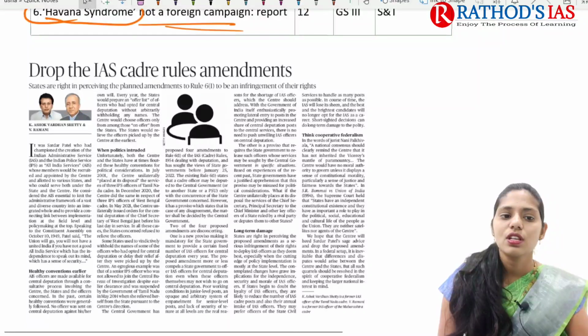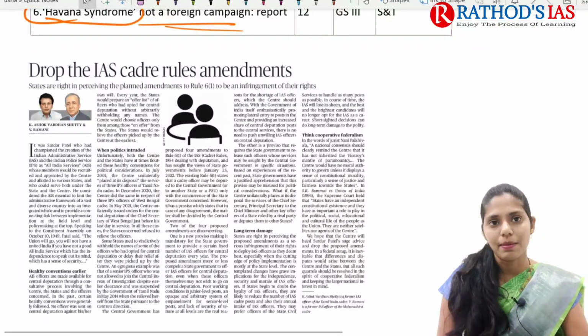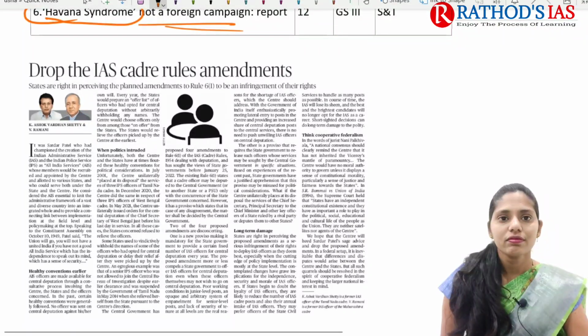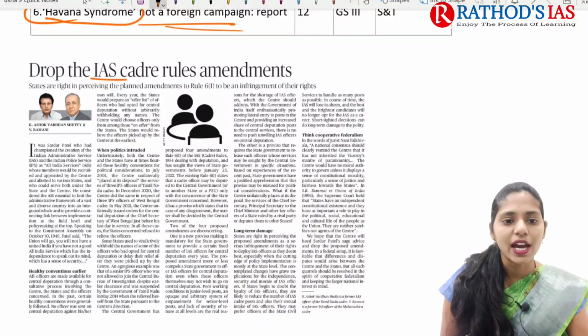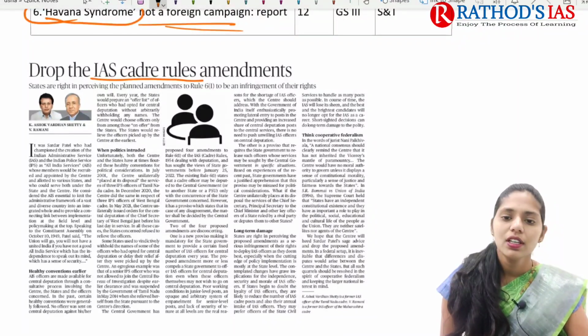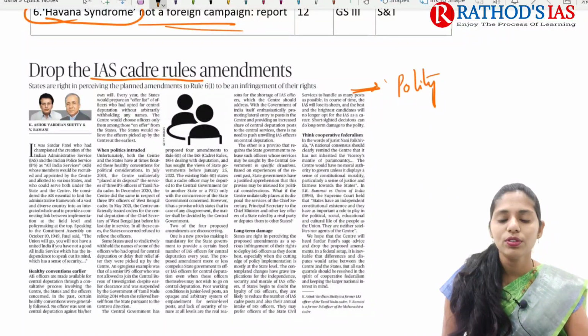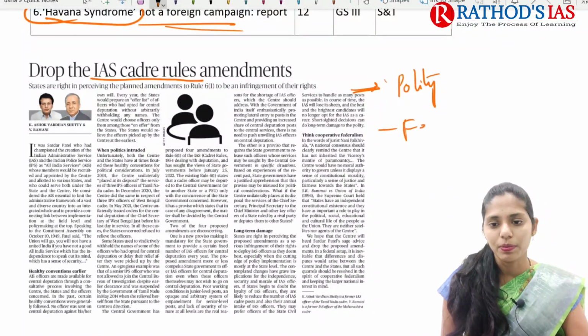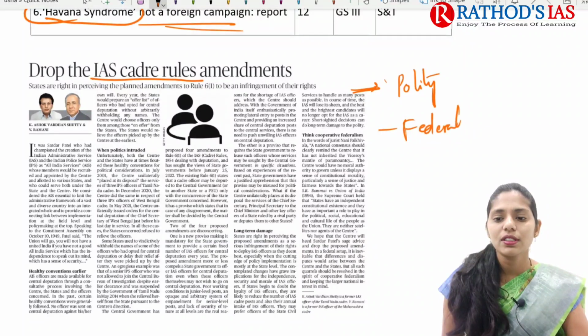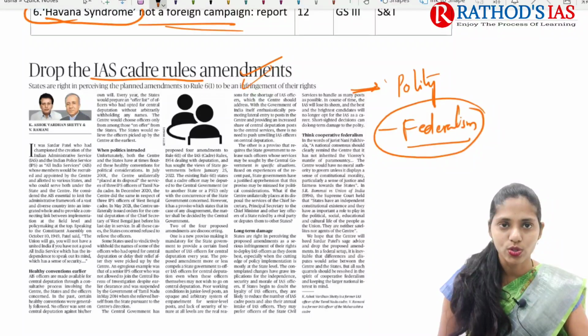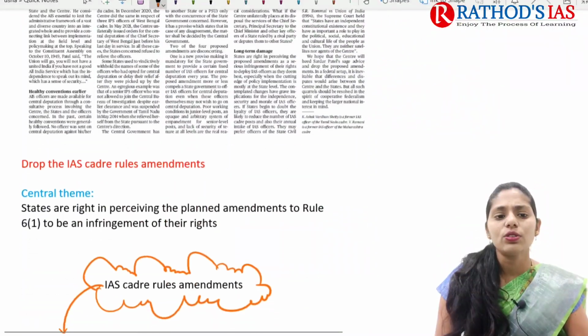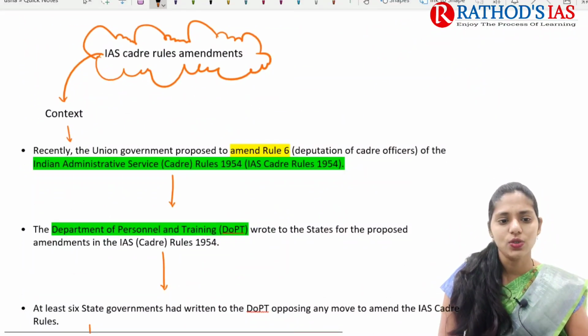So the title says drop the IAS Cadre Rules Amendments. This article is talking about IAS Cadre Rules Amendments. It is very important from our polity point of view regarding the federalism topic. Regarding this federalism topic, we can add the recent current affairs, that is the IAS Cadre Rules also. Now let us see what the context is, why it is in news.